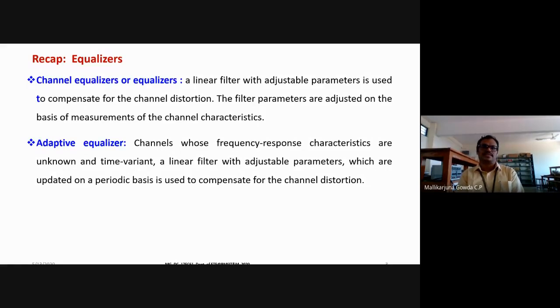Here h of 0 and h of 1 are the channel fading coefficients. X of k and x of k minus 1 are the transmitted symbols at time instants k and k minus 1, and y of k is the received symbol at time instant k.